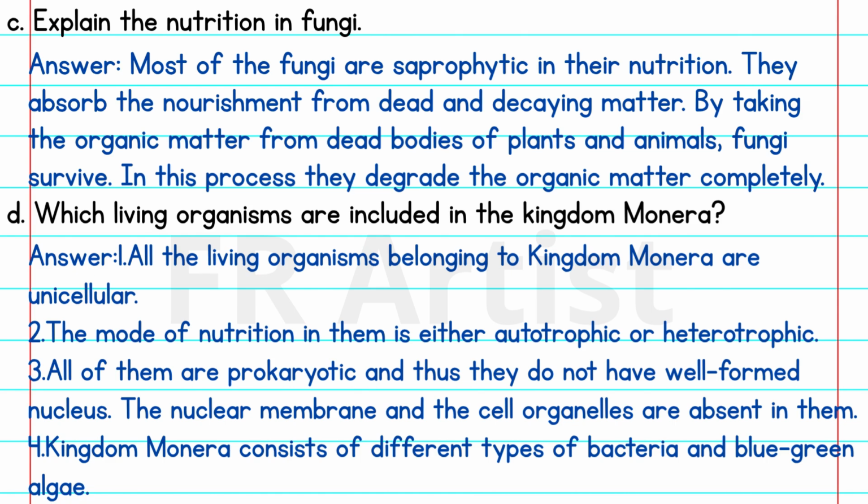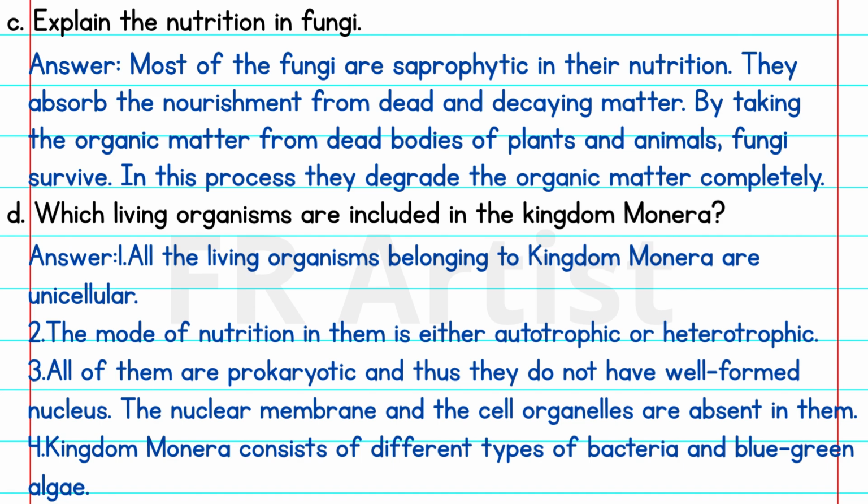D. Which living organisms are included in the kingdom Monera? Answer. First point, all the living organisms belong to the kingdom Monera are unicellular. Second, the mode of nutrition in them is either autotrophic or heterotrophic. Third, all of them are prokaryotic and thus they do not have well-formed nucleus. The nuclear membrane and the cell organelles are absent in them.